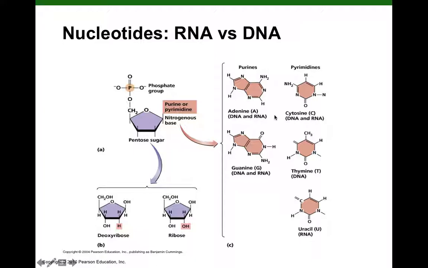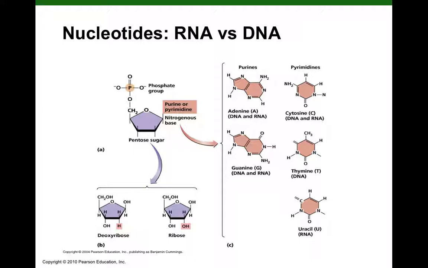Now, this will probably be a little bit confusing, but we're going to be talking about complementary base pairing rules. These bases can form hydrogen bonds, and there are rules that state which base can form hydrogen bonds with the other base. In DNA, the complementary base pairing rules are that adenine can form 2 hydrogen bonds with thymine, and guanine can form 3 hydrogen bonds with cytosine. And we'll see that's going to be really important in keeping our double-stranded DNA annealed.